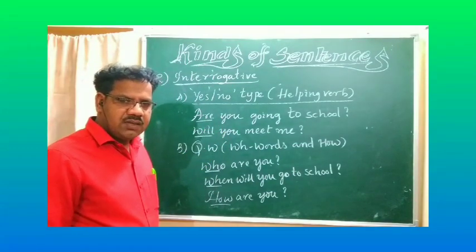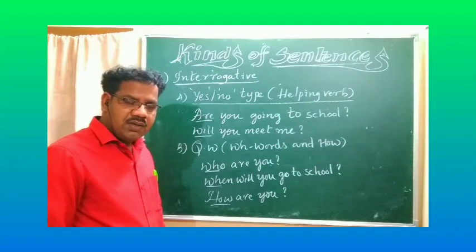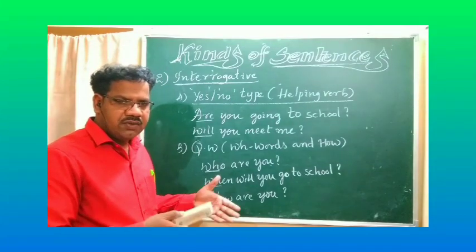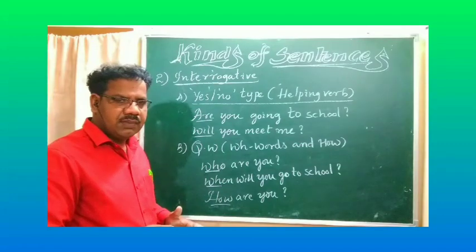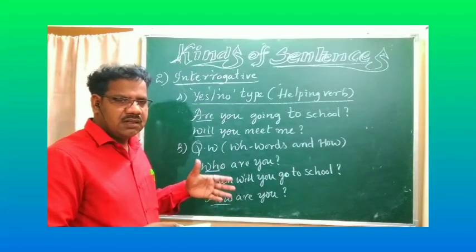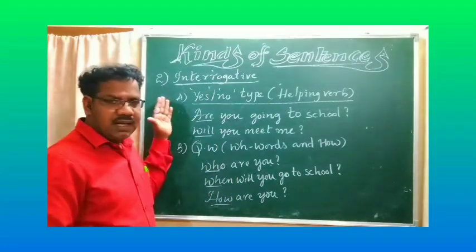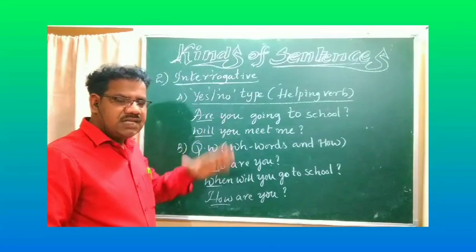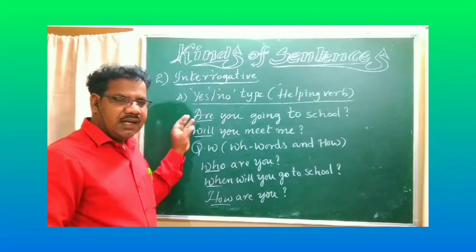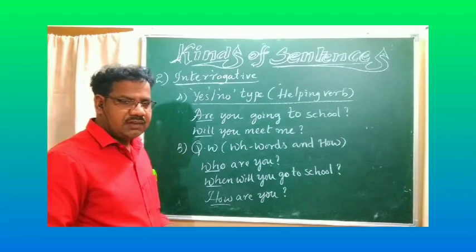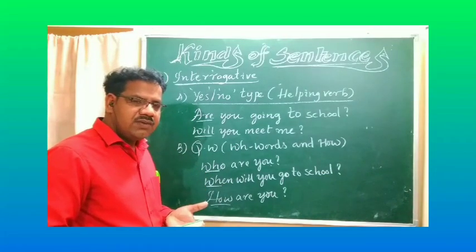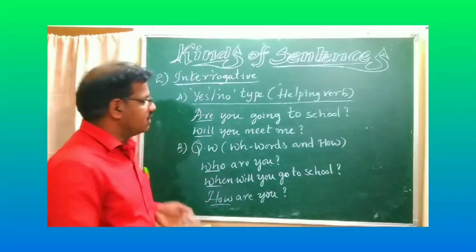Which subject are you reading? Are you going tomorrow? If you go tomorrow, your friend also follows you, observing everything about us. Assertive sentence is like a casual friend. Interrogative is like a close friend. The third one is the imperative sentence, like a best friend.